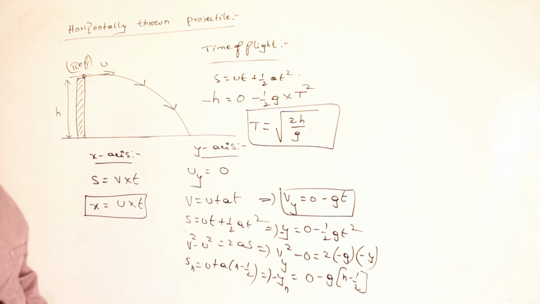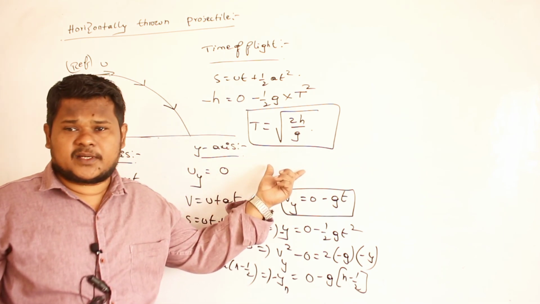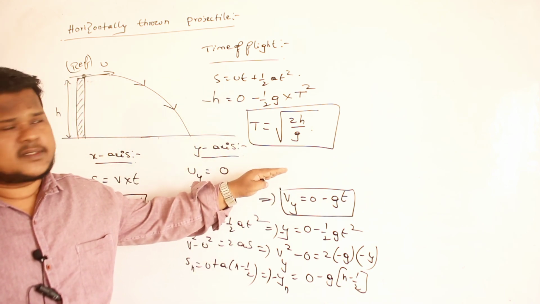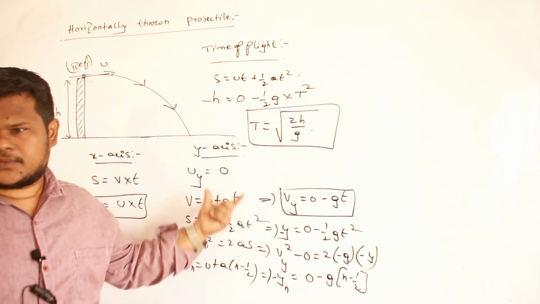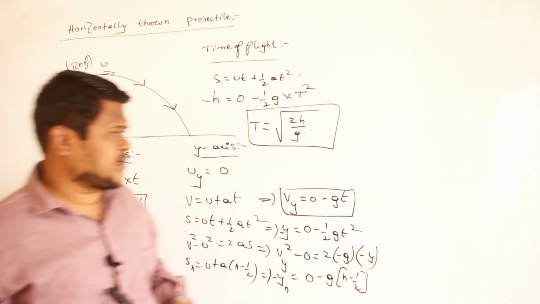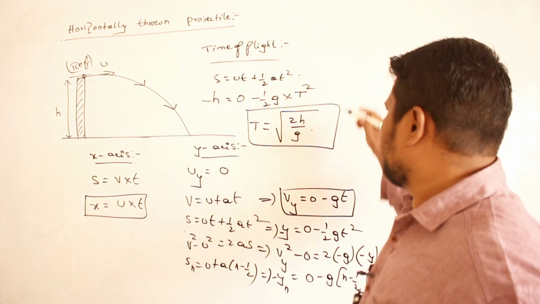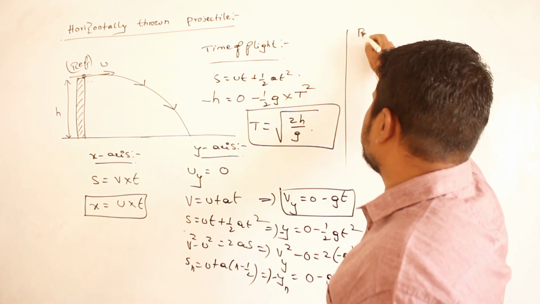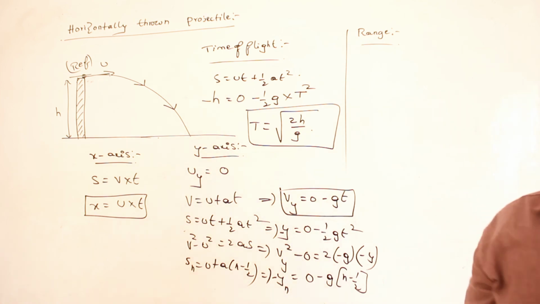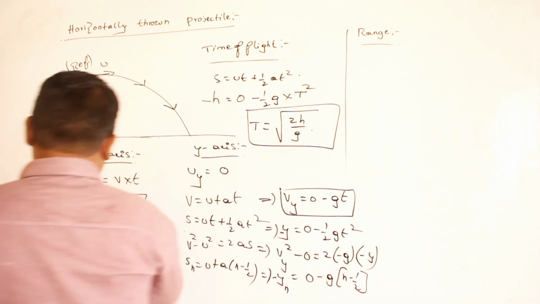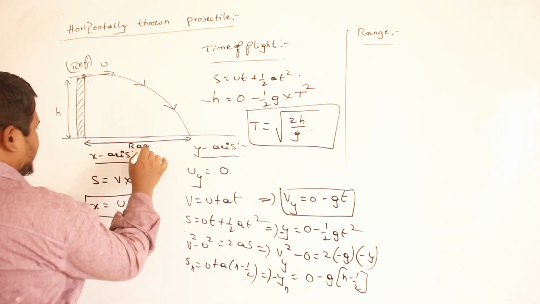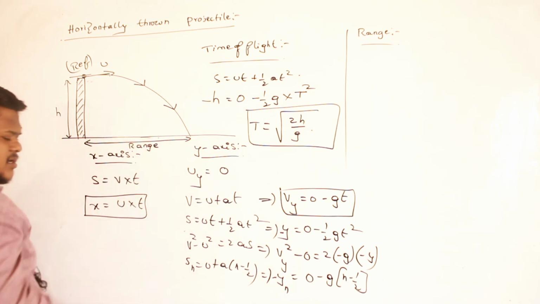Are you able to understand? So T is equal to root 2h divided by g. This is the relation. By using which equation have I calculated this? By just taking the equations of kinematics along the x-axis and y-axis. Clear? Now similarly, how can I calculate the range of the projectile? What is meant by range? Horizontal distance covered. So this total distance is called the range of the projectile. So how can I calculate this range?